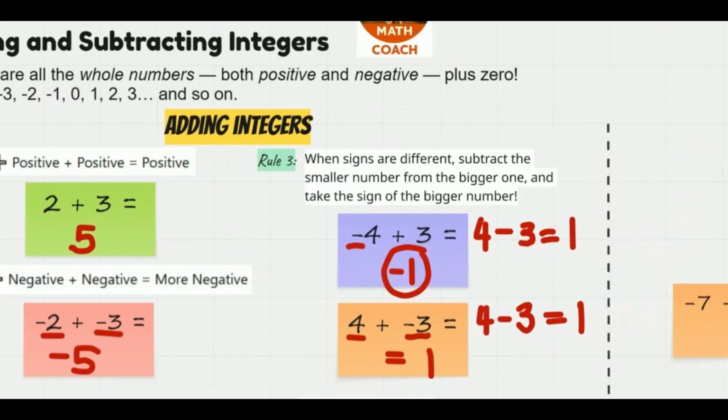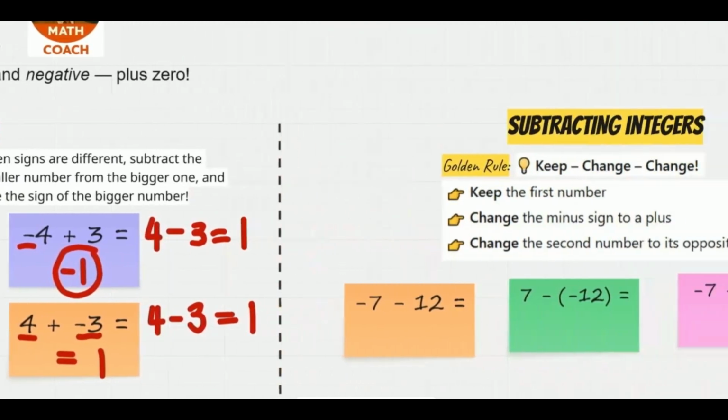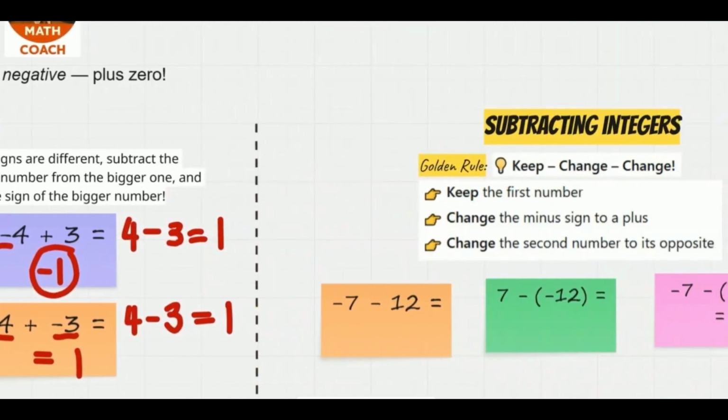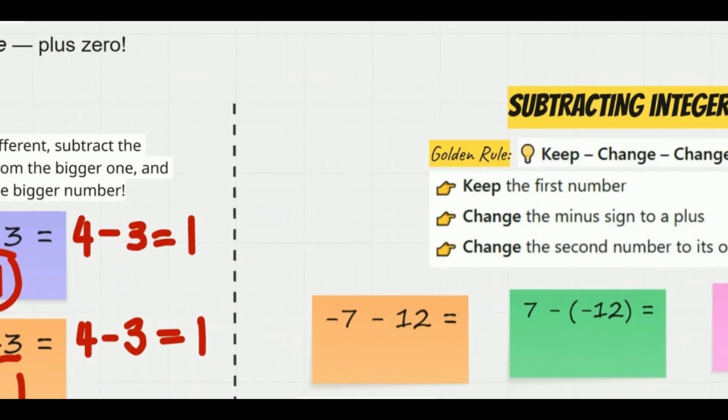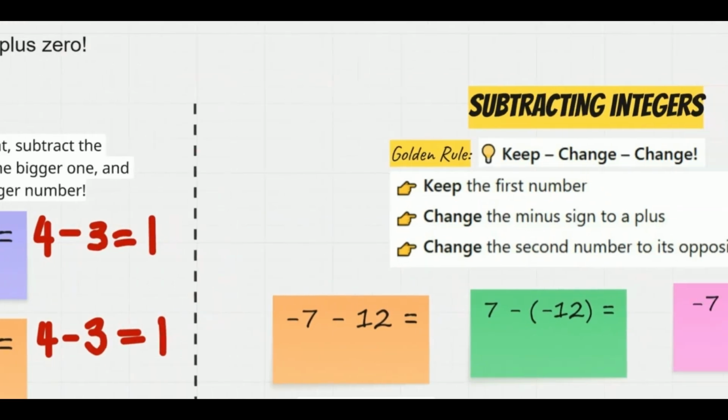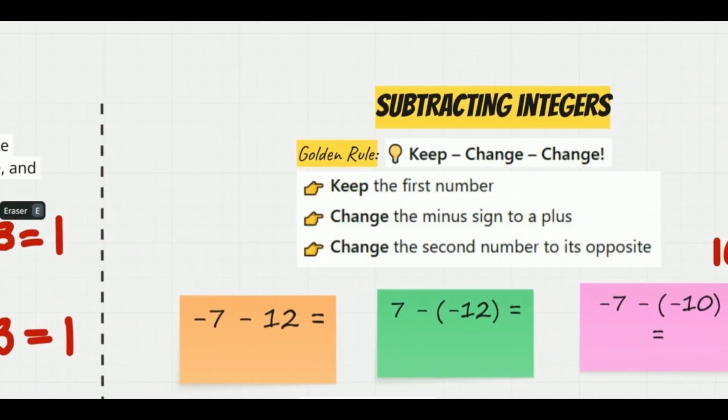Now we will move on to subtracting integers. Subtracting integers is a little bit complicated, and we will follow a golden rule here, which is keep, change, and change. What does that mean? We have 3 steps: keep the first number, change the minus sign to a plus, and then change the second number to its opposite. So let's try that with one of the examples.